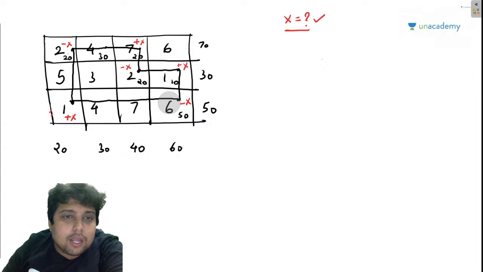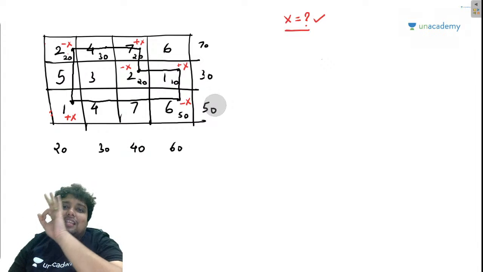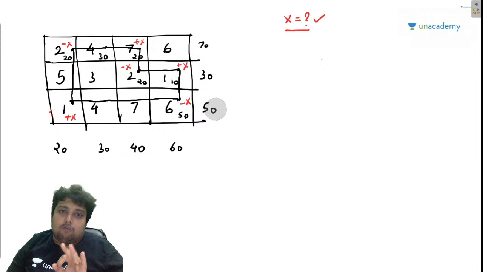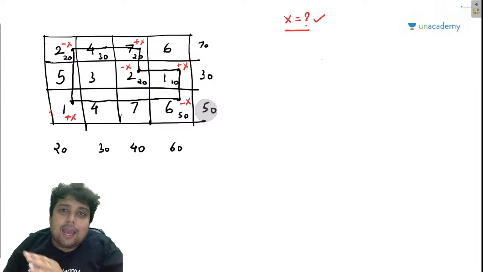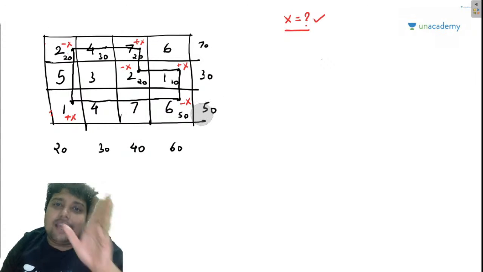What this will do: plus X here, minus X here, this 20 will be balanced. Minus X here, plus X here, 70 will be balanced. Plus X minus X, 40 will be balanced. Minus X plus X, 30 will be balanced. Plus X minus X, 60 will be balanced. Minus X plus X, 50 will be balanced. Everything will be balanced. 150 packets of Maggi have been redistributed, reallocated.